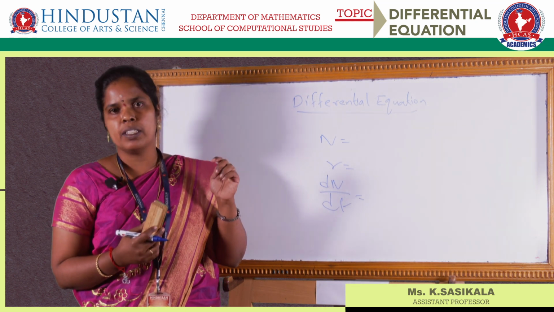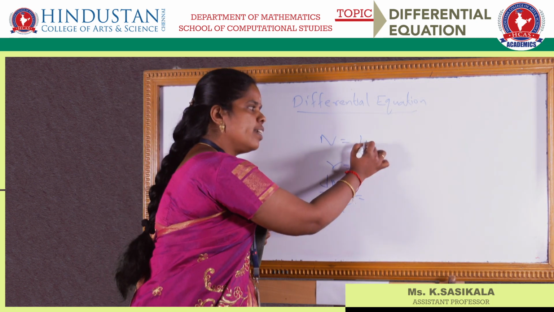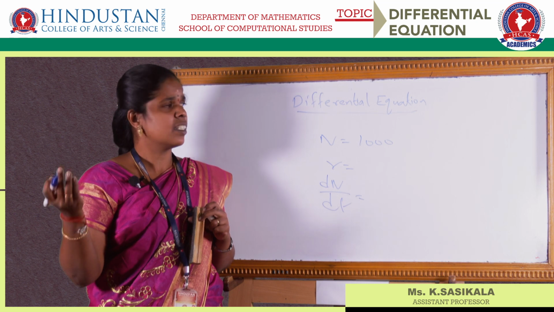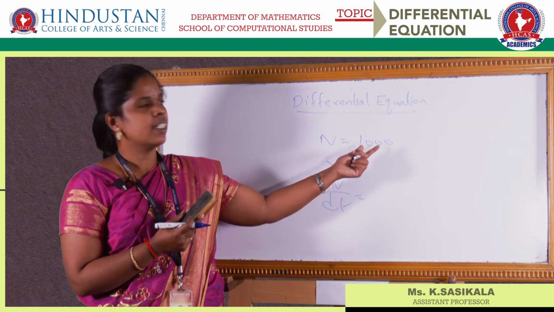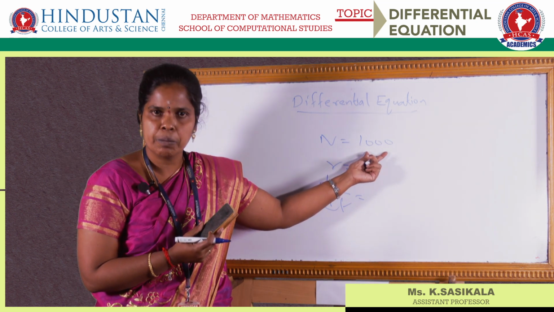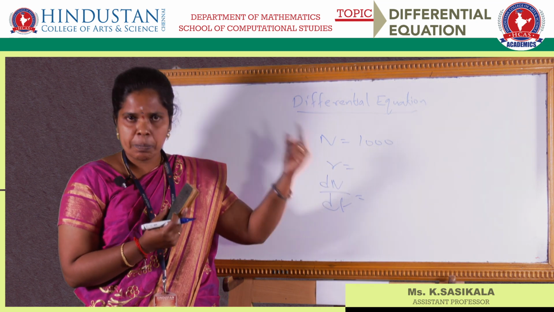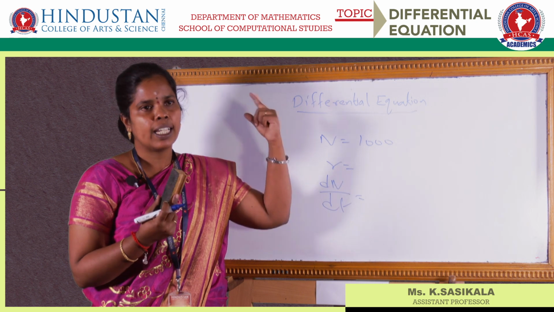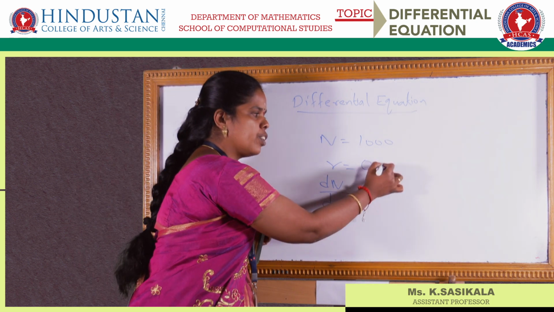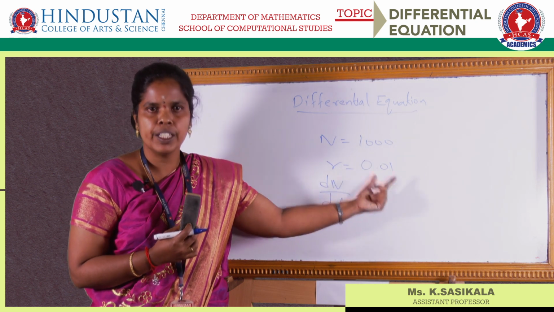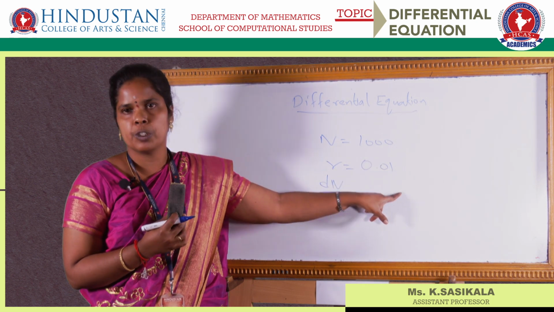So for example, if we consider n is equal to 1000, that means 1000 people are being affected by the COVID-19 virus at present. So r is the rate of spread, meaning if one person spreads the disease at, suppose, 0.01 persons per week.